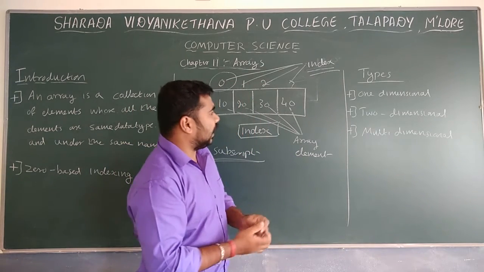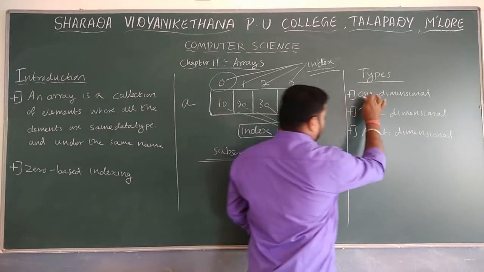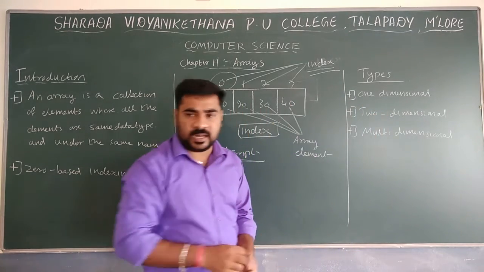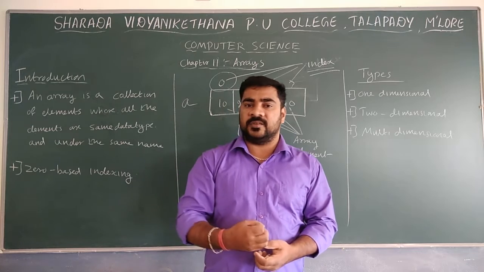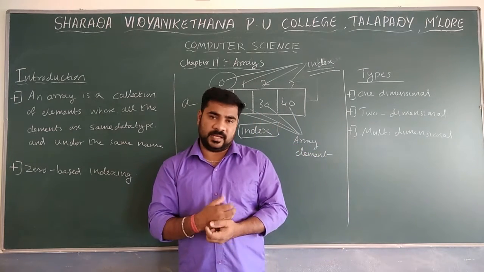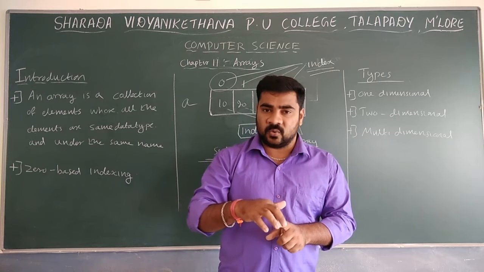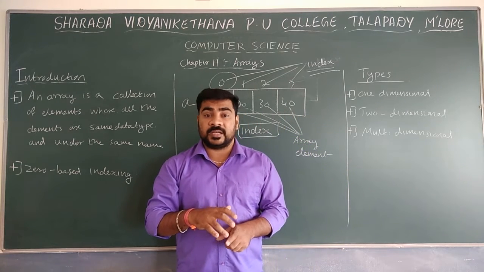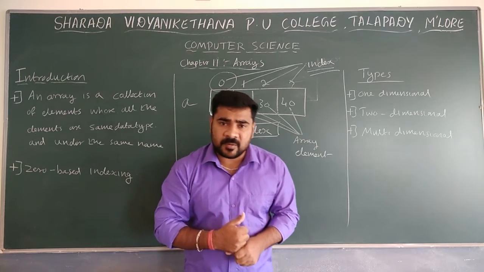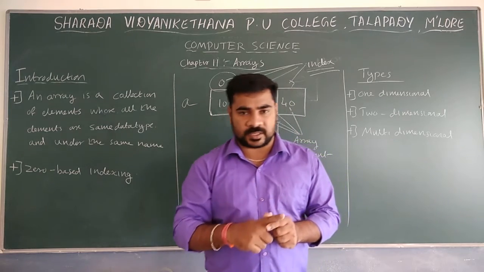Array types are mainly of 3 types: one-dimensional array, two-dimensional array, and multi-dimensional array. A one-dimensional array contains only one subscript.